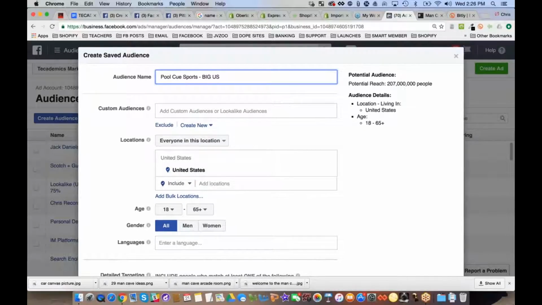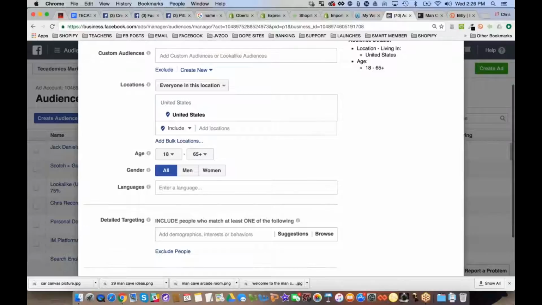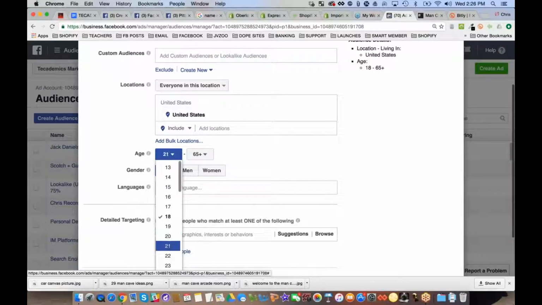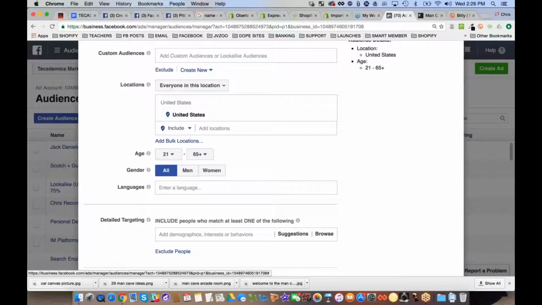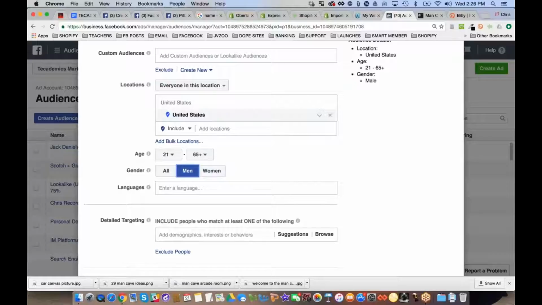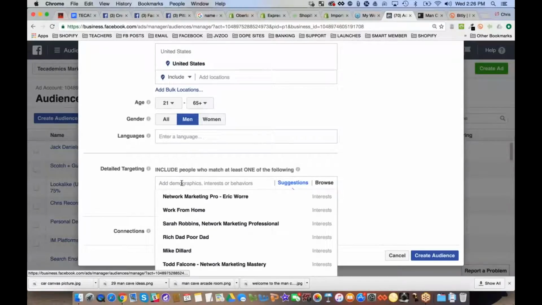Maybe I'll do big US. Okay, and I'm going to go 21. And the reason this is a man cave, we're going to be talking a lot about beer and a lot about that kind of stuff. I don't want to run any risk with 18 and under. Men 21 years and older in the United States, and then detailed targeting right here.